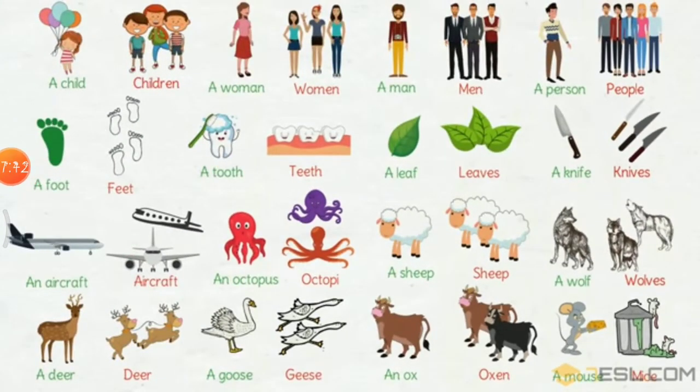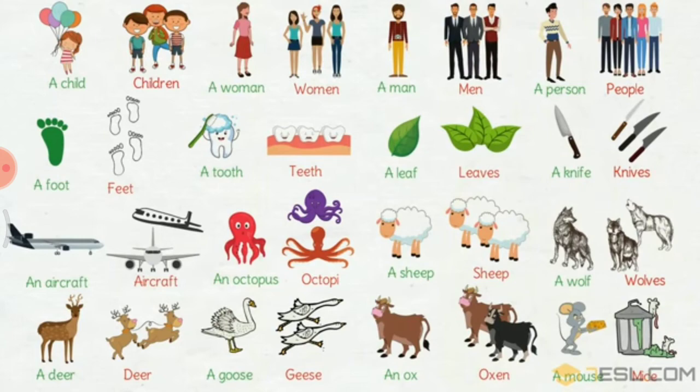So children, that's all for today. What have we learned today? We have learned irregular plurals. They do not usually follow the rule. Yes? So, what do we say to a child in the plural form? Children. A woman? Women. A man? Men. A person? People. A foot? Feet. A tooth? Teeth. A leaf? Leaves. A knife? Knives.